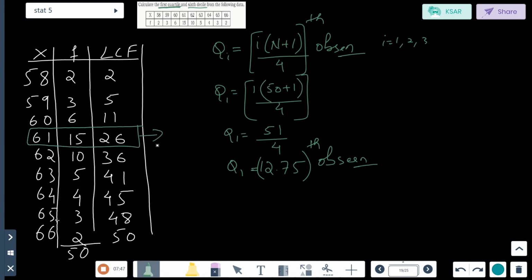So this is my Q1 LCF. For this LCF, what is the x value? The x value is 61. Therefore, Q1 is equal to 61. Understood? That's all. Simple. Over.